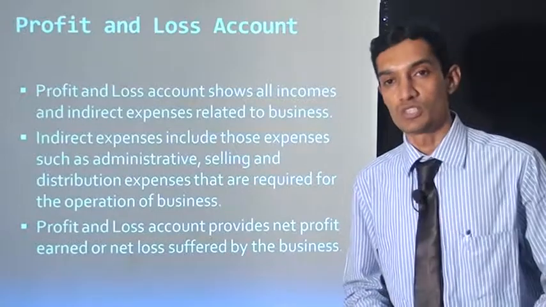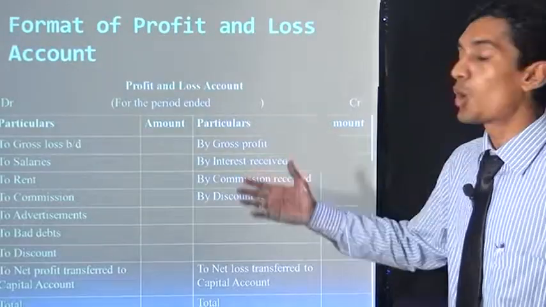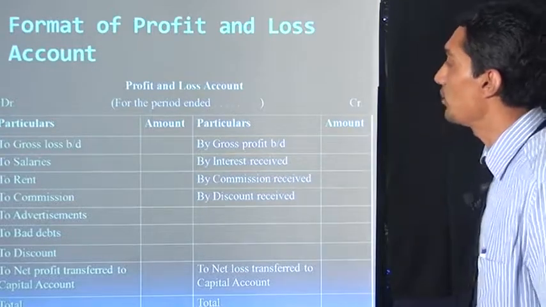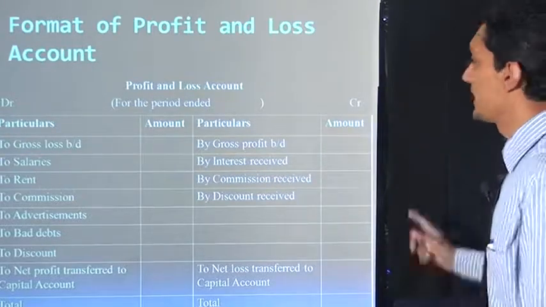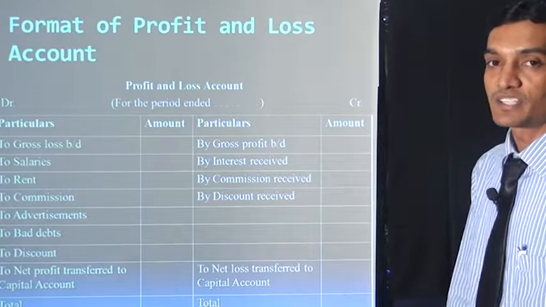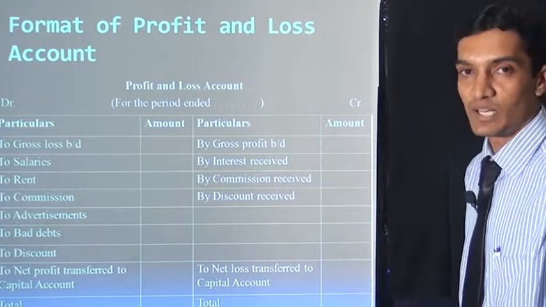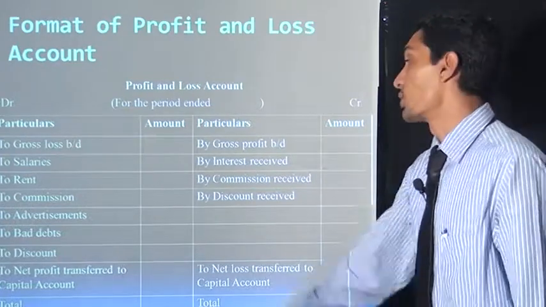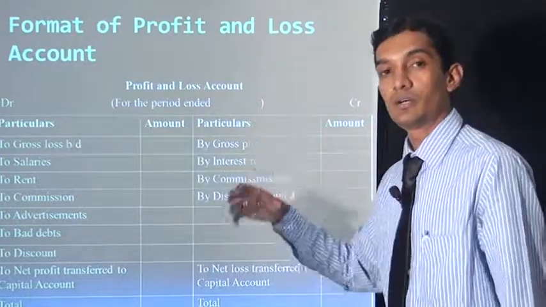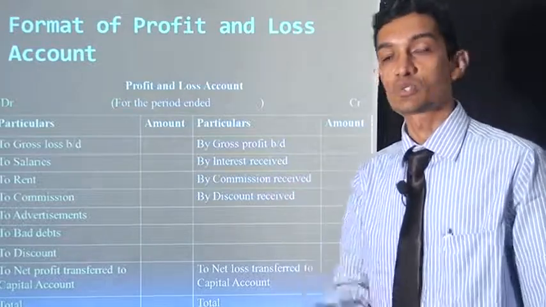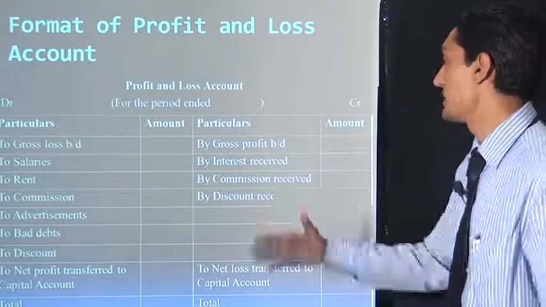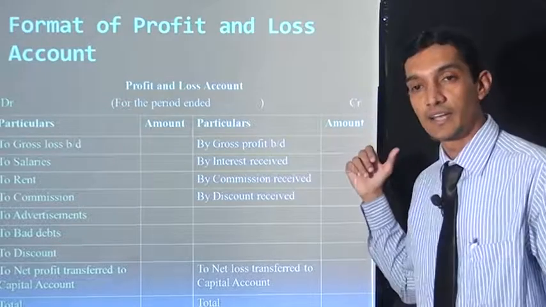Next, this is the format of the profit and loss account, for the period ended, debit side and credit side. All expenses are on the debit side. Gross loss from the trading account goes on the debit side, and gross profit comes under the credit side.